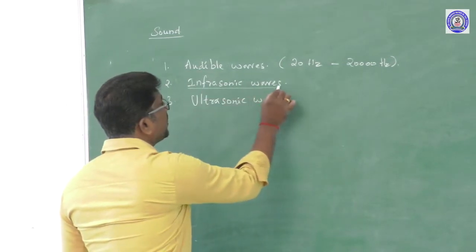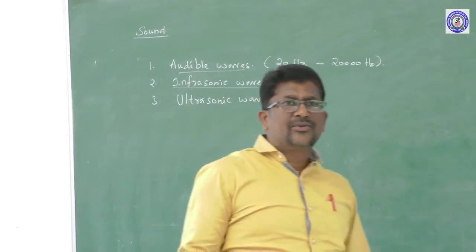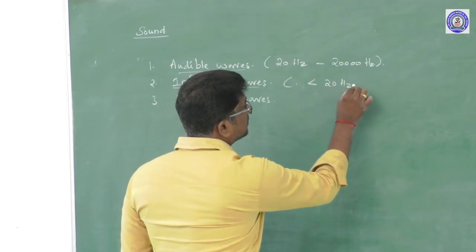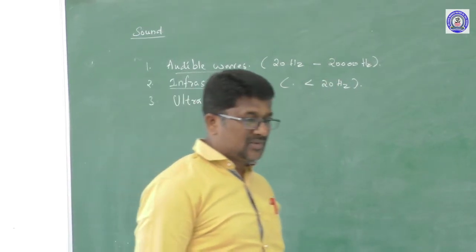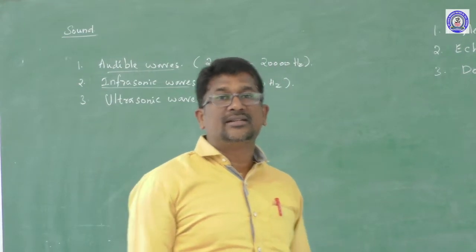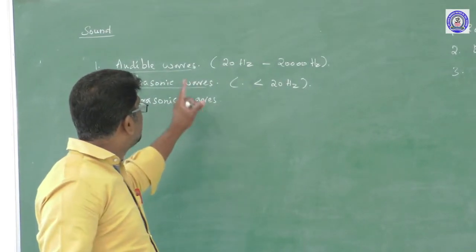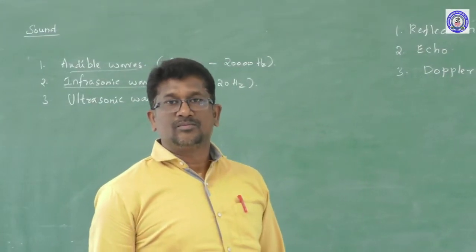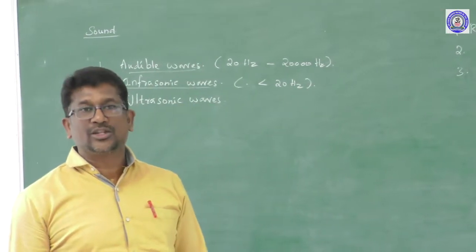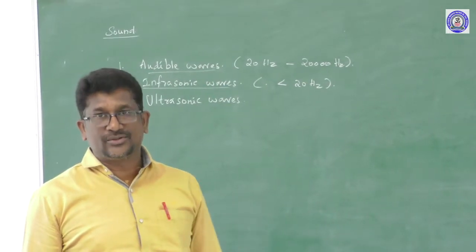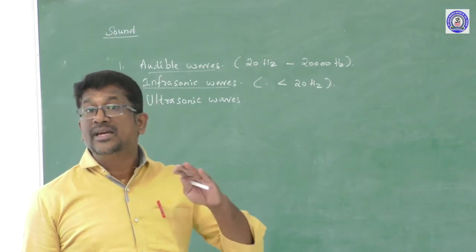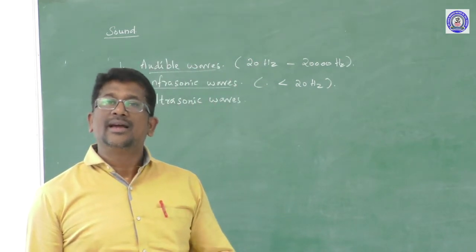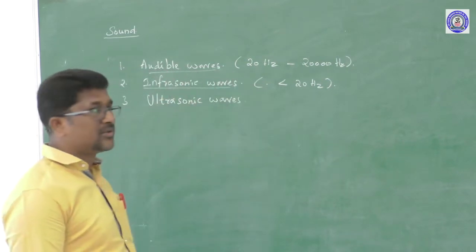And next, infrasonic waves. The sound waves having frequency less than 20 Hz are called infrasonic waves. These waves are produced during earthquakes, and also from ocean waves. Humans cannot hear these sound waves, but some animals like elephants and giraffes can hear them. Right. So this is infrasonic.